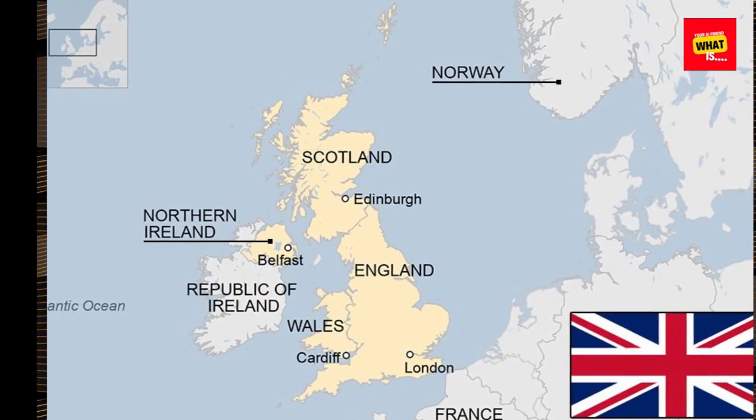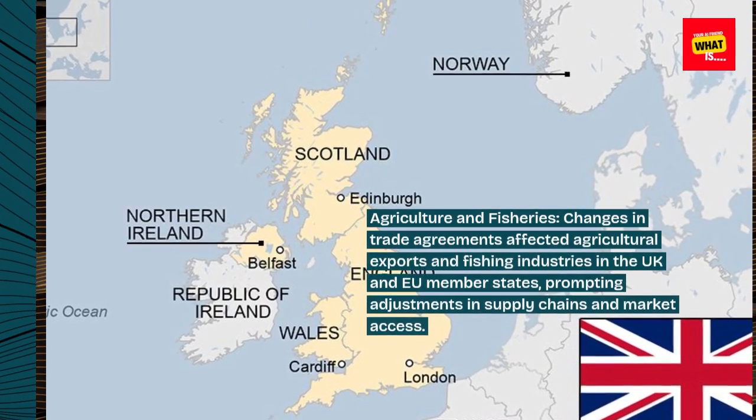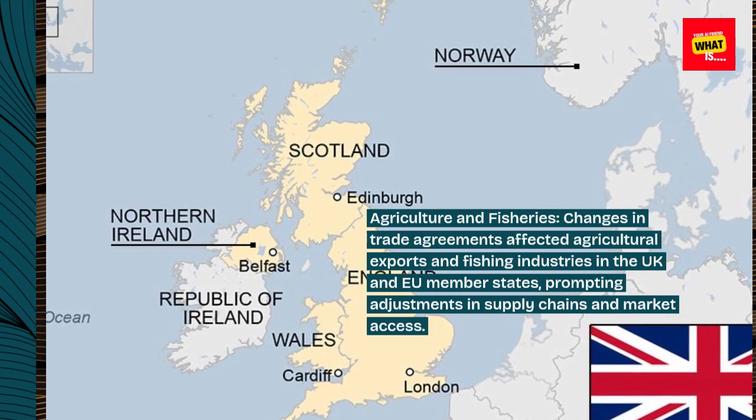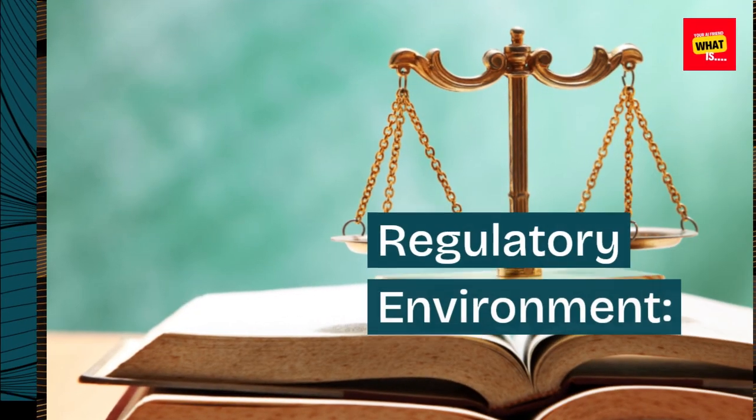Sector-specific impacts. Agriculture and fisheries. Changes in trade agreements affected agricultural exports and fishing industries in the UK and EU member states, prompting adjustments in supply chains and market access.